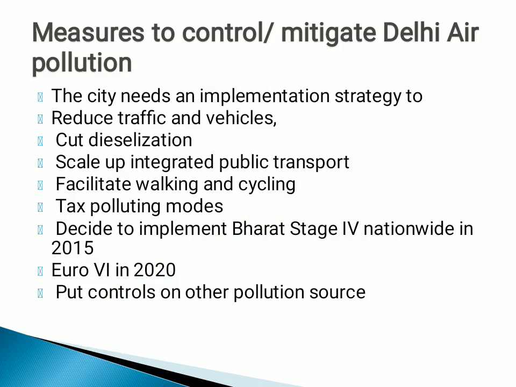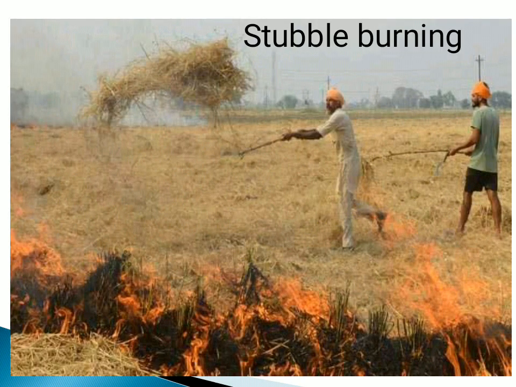So the controlling measures or mitigation measures for Delhi air pollution include some strategies like the odd-even scheme, taxing the polluting vehicles, Bharat Stage 4 norms, which were first started in Delhi itself, and Euro 6 norms like Bharat Stage 6 norms which we are also starting, and controlling the pollution source. All of these are some of the issues.